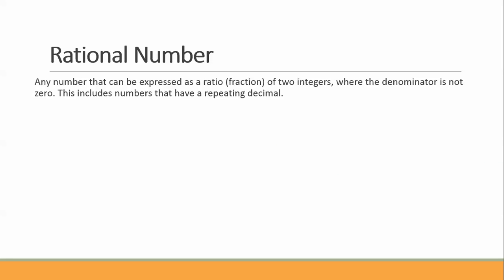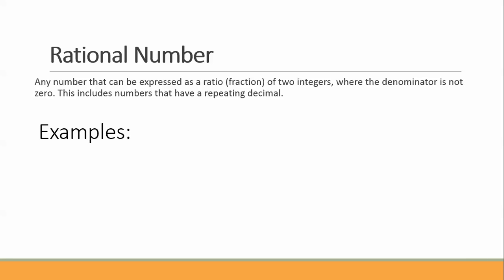Rational numbers are any number that can be expressed as a ratio, or a fraction, of 2 integers, and the denominator cannot be 0. These do include repeating decimals.